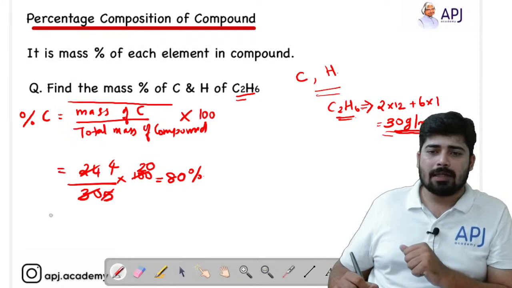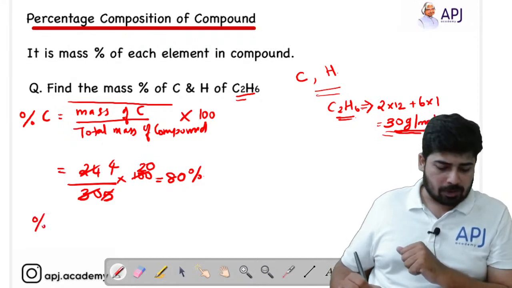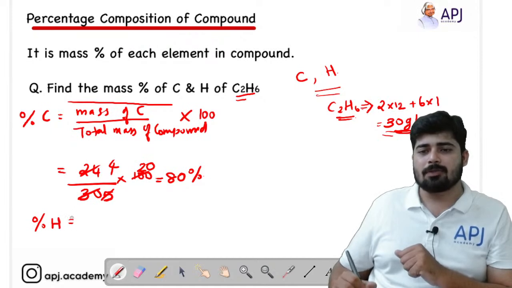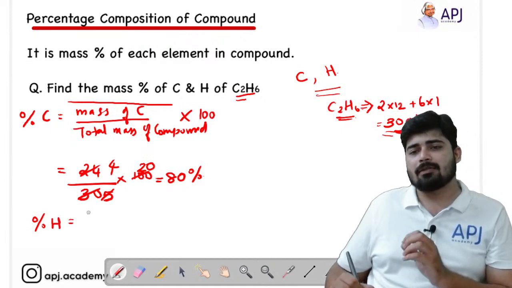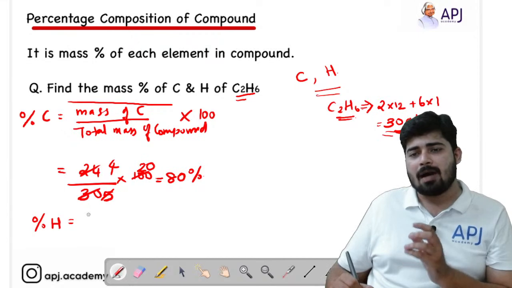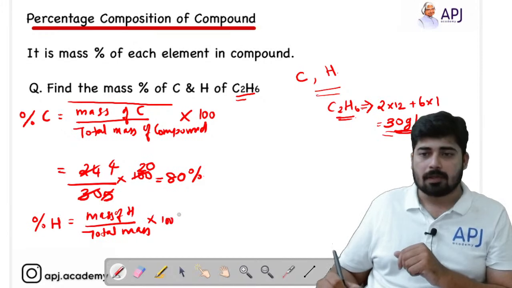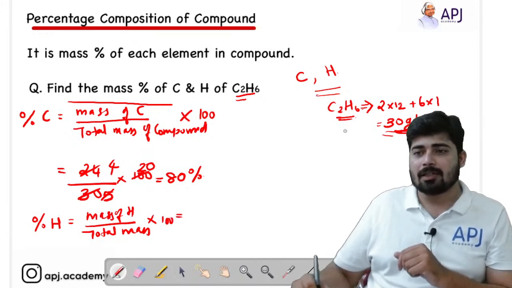Okay, now let's calculate the mass of hydrogen. That is the percentage mass of hydrogen. So percentage hydrogen is the mass of hydrogen divided by the total mass into 100, right? So what is the mass of hydrogen in C2H6?